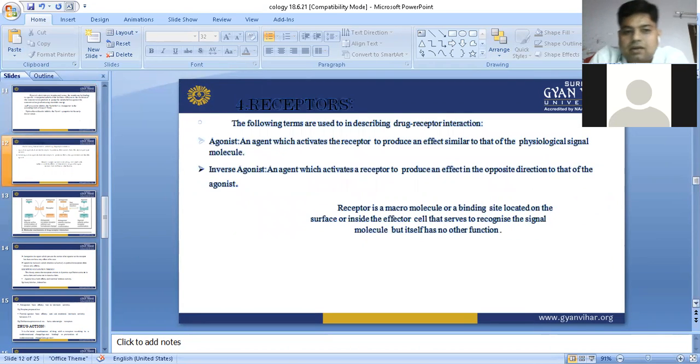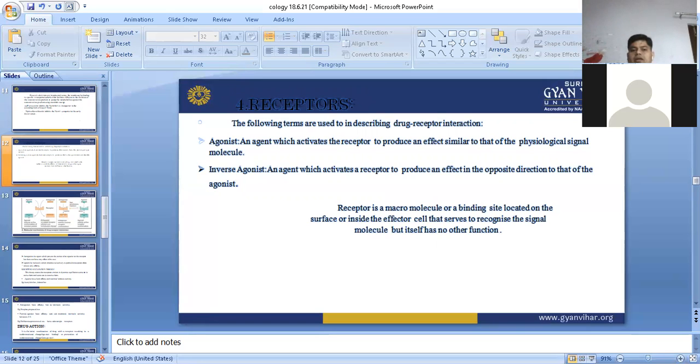Now the last part is receptor. What are receptors? Receptors are generally proteinous substances. When the drug and receptor attach, they form a drug receptor complex and a therapeutic response will be produced. An agonist is an agent which activates the receptor to produce an effect similar to the physiological signal molecules.